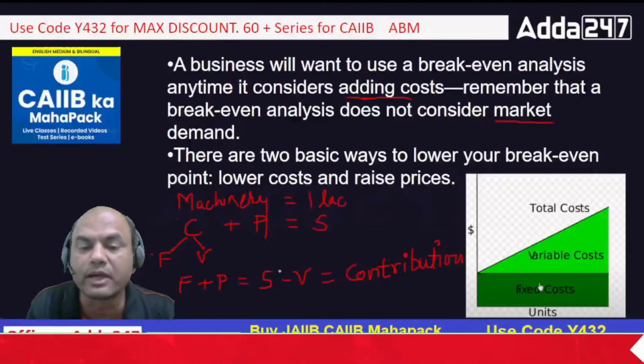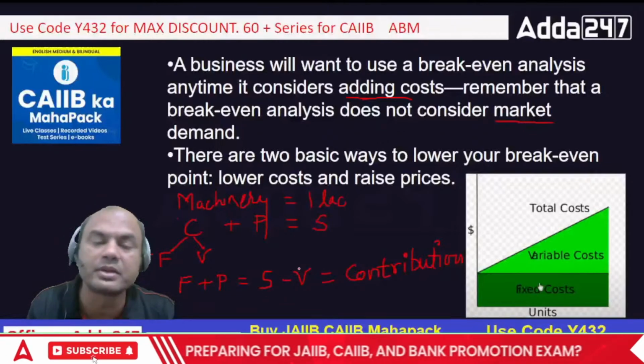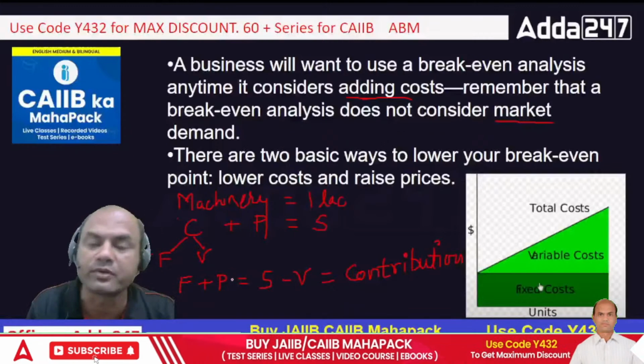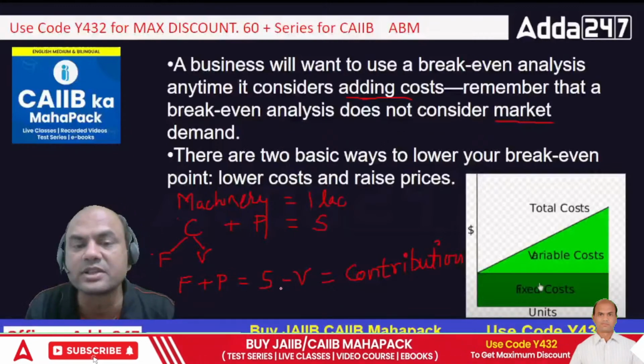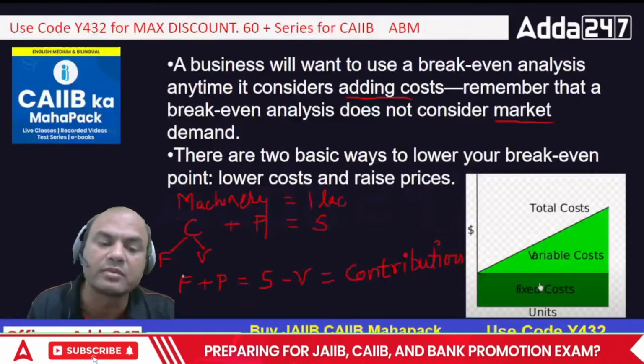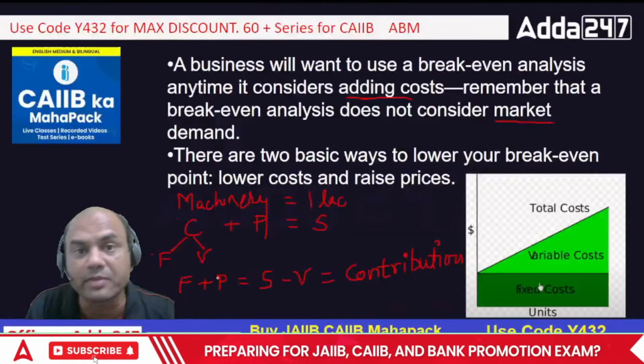Sales price minus variable cost. These are all variable, remember. So these have to cover your fixed cost plus profits. Only then you are doing the business. This is known as break-even. Whatever I am selling should cover my fixed cost plus my profit which I am requiring.